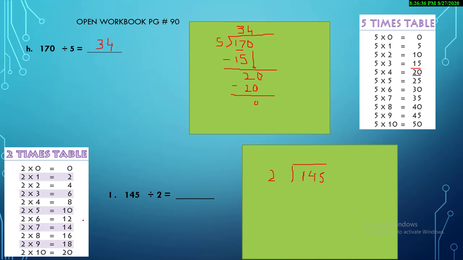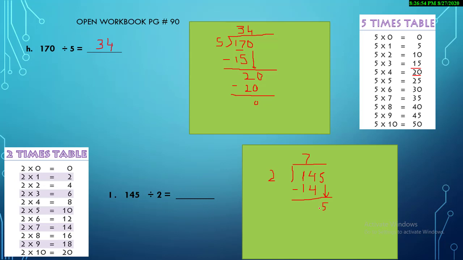So what will be the answer? 2 sevens are 14. So you will write down 7 on the top, 14 over here, and 14 minus 14, the answer is 0. So now the brother bring down another number, that is 5.